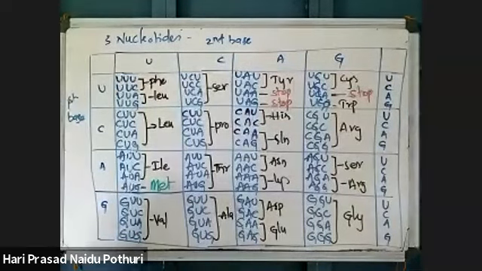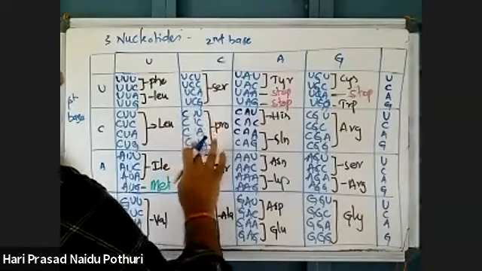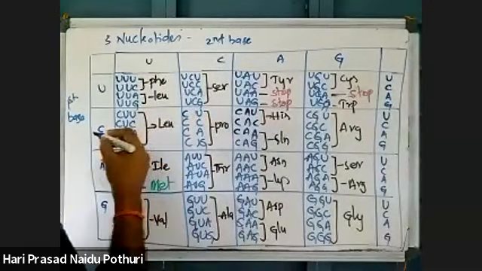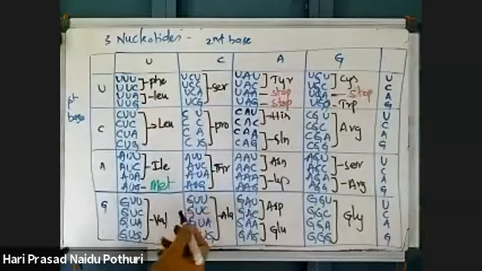Proline row order is wrong, huh? Yeah, sorry. CU I wrote, yes. CCU. What happened?